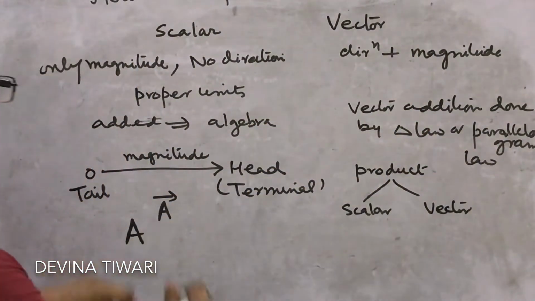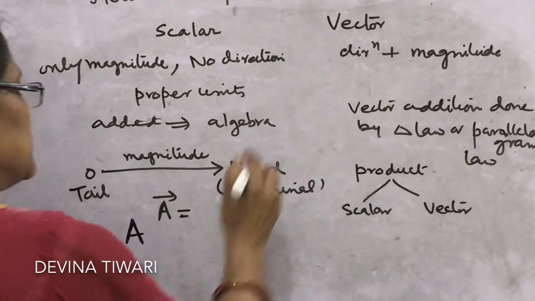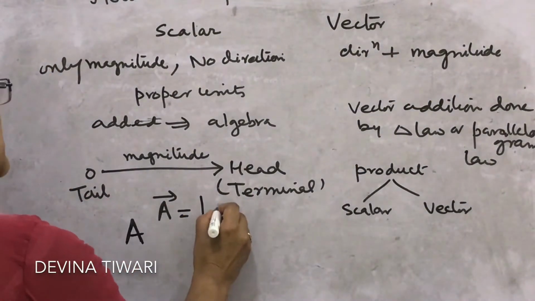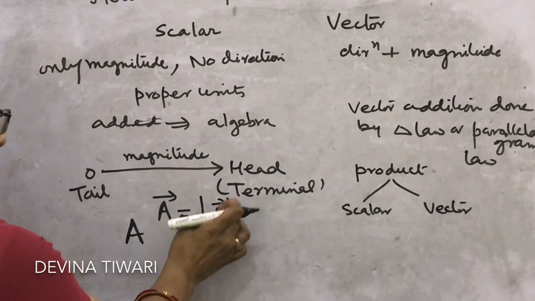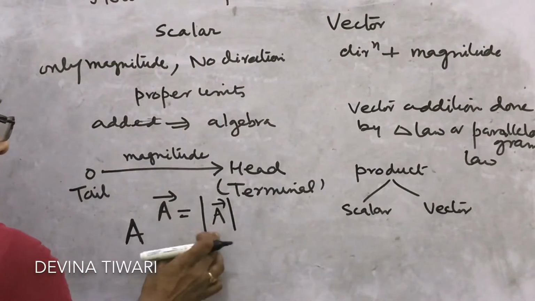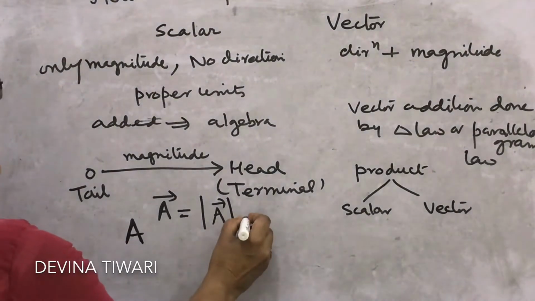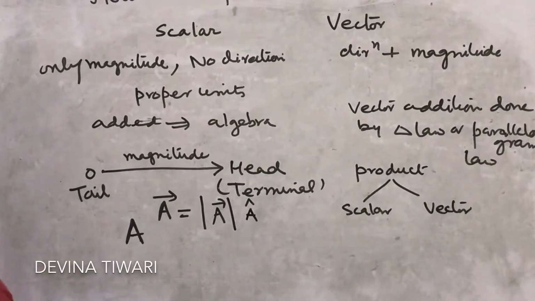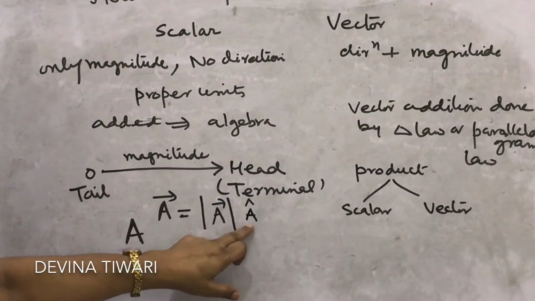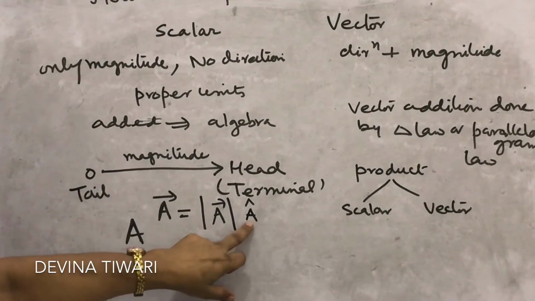This magnitude is also called modulus. It is represented by the vector written in two parallel lines. So this is called the modulus or magnitude of the vector, and this vector A along with the cap at its head is called the unit vector. So it represents the direction.